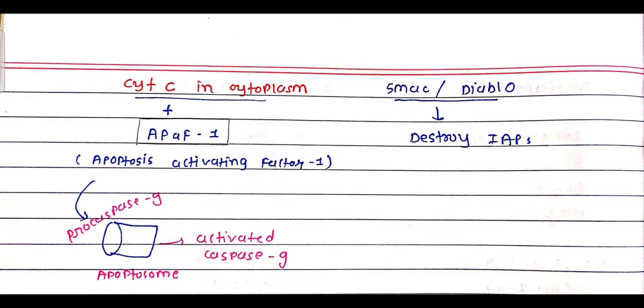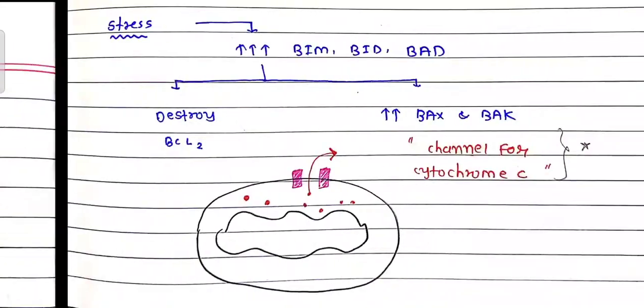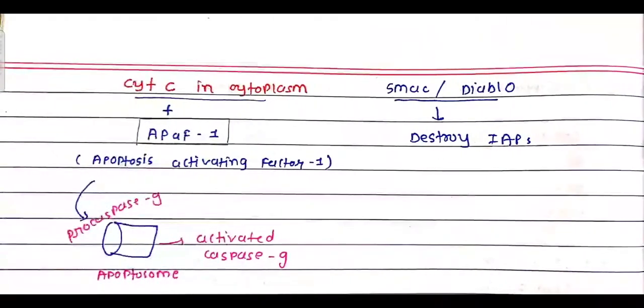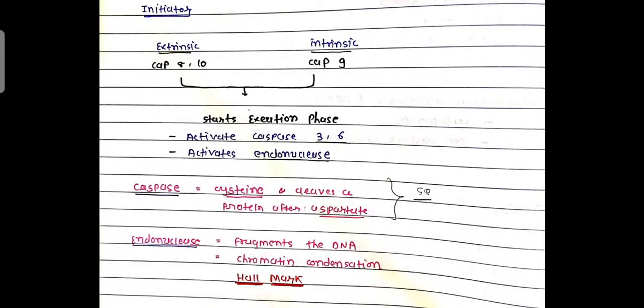The apoptosome helps convert procaspase 9 into caspase 9. Previously we saw the IAP, inhibitor of apoptosis, in the cytoplasm, which inhibits caspase 3. So SMAC and Diablo destroy the IAP. Okay, now an overview. This is the initiator phase. Extrinsic pathway: caspase 8 and 10. Intrinsic pathway: caspase 9. Here you must remember the caspases.